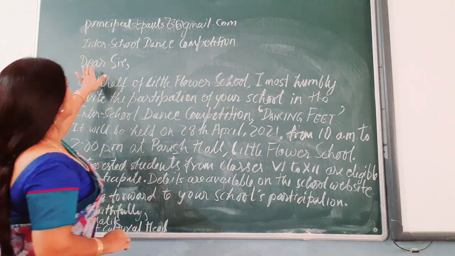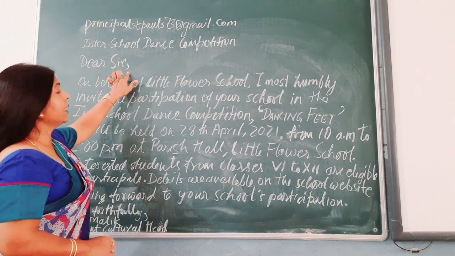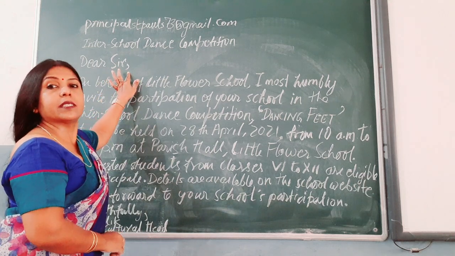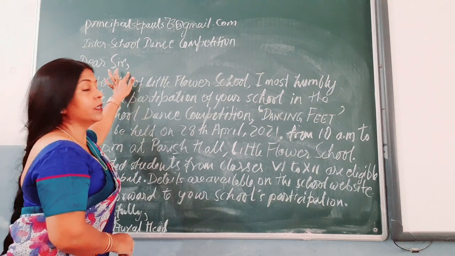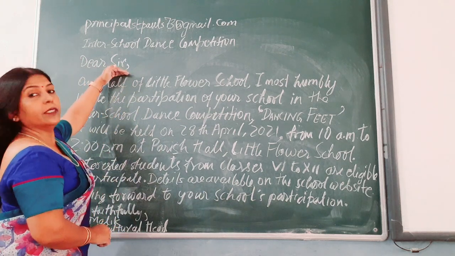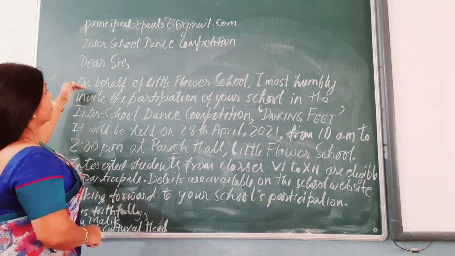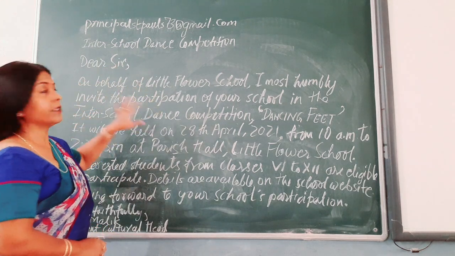You shall use Dear Sir, the S of Sir should be in capital, and this comma is a mandatory comma that you have to follow. Then again, please leave a line. Then you shall begin with your writing.